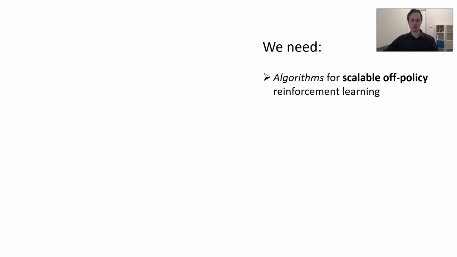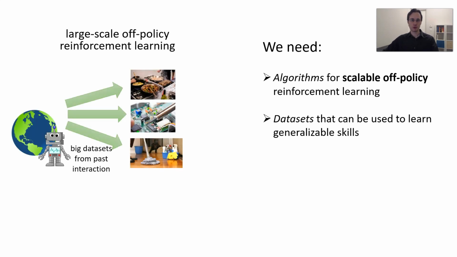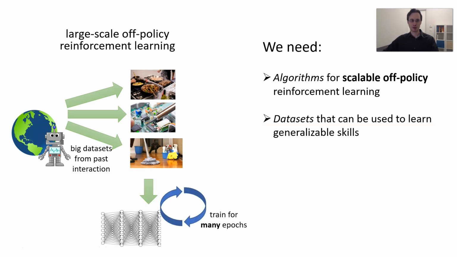What we really need is a different way of thinking about robotic RL, where we have algorithms for scalable off-policy reinforcement learning and datasets that can be used to learn generalizable skills. This is fundamentally a multitask way to think about RL, where you have a machine that has collected a large dataset of past experience, and that past experience will be used to train for many epochs to learn a generalizable skill, and then occasionally go in and get a little bit more data if your particular skill demands it.